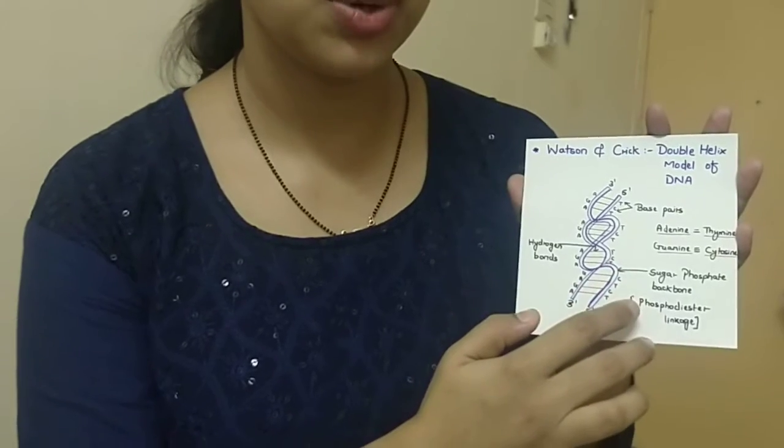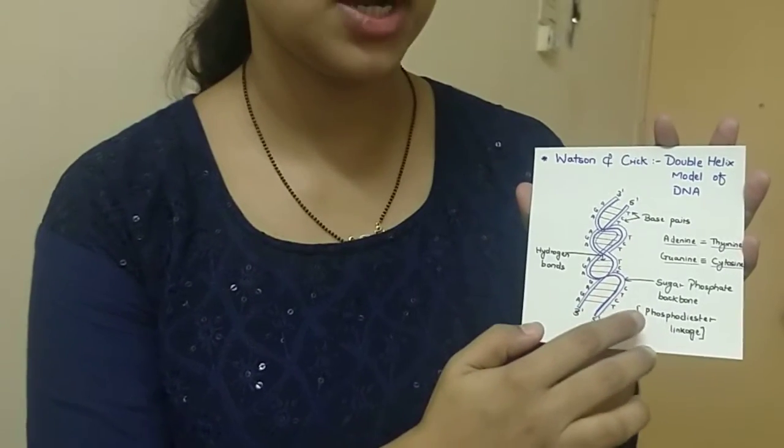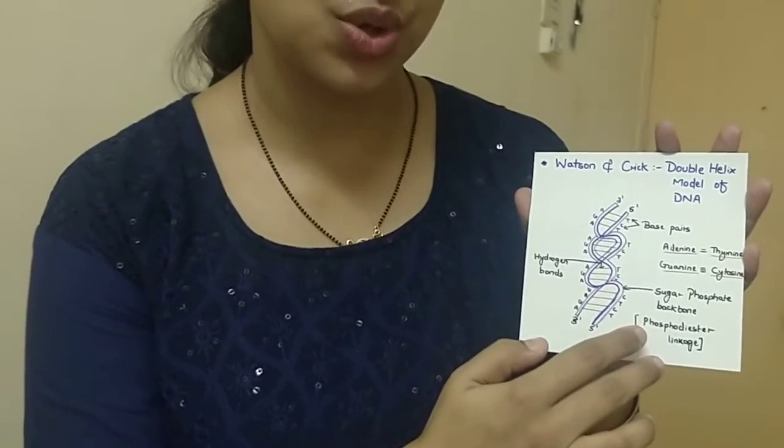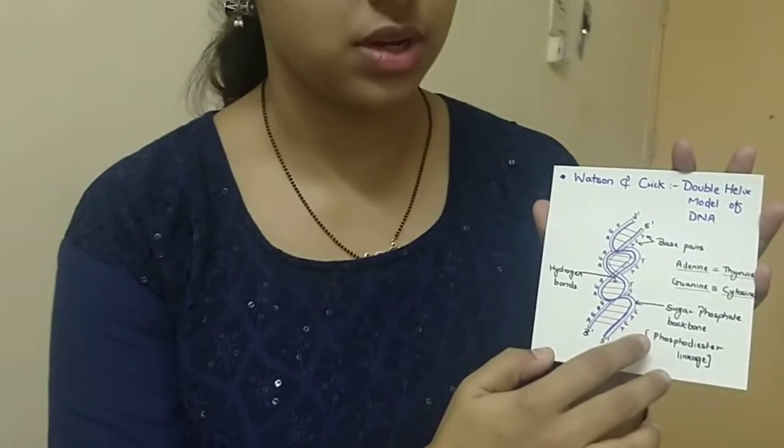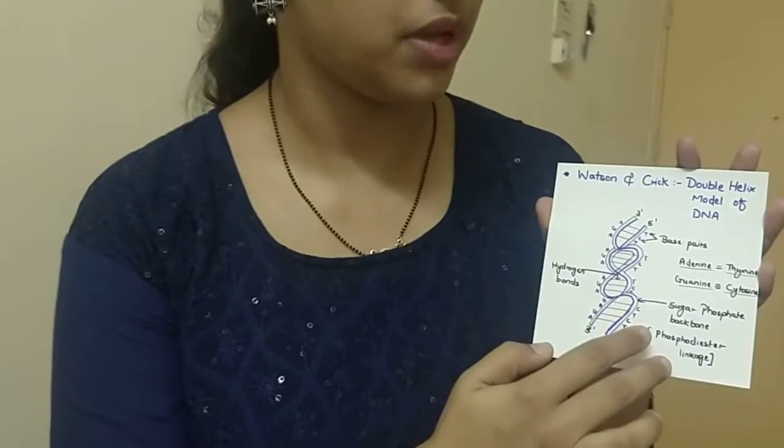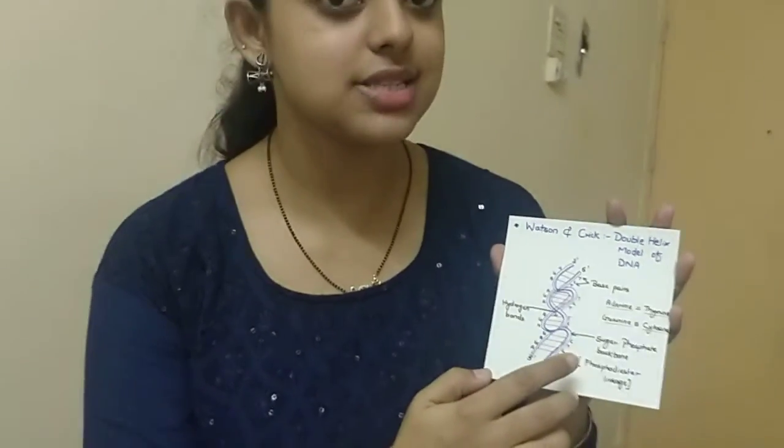The sugar molecule present here is a pentose sugar, and it is called deoxyribose sugar, deoxy because there is one less oxygen at the 2' position. That's why it is called deoxyribonucleic acid. So this is the basic double helix structure of DNA.